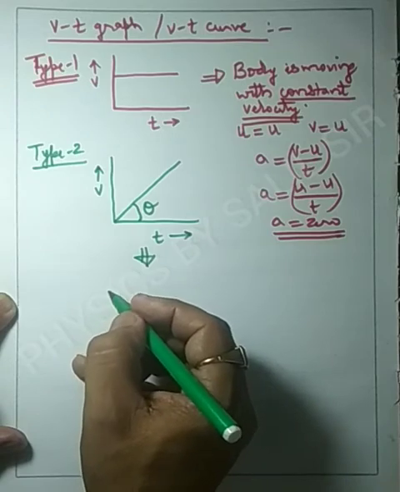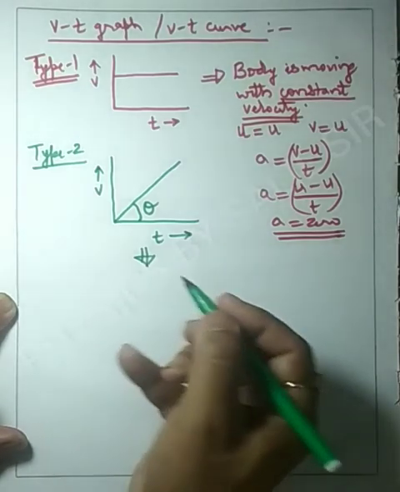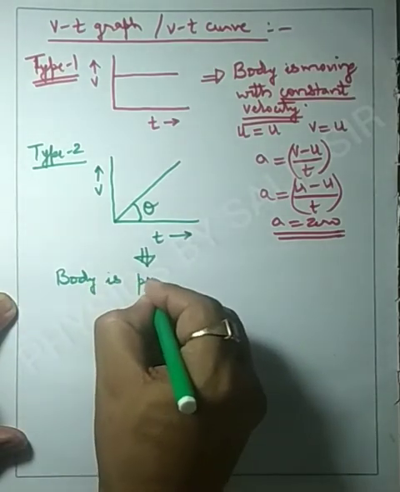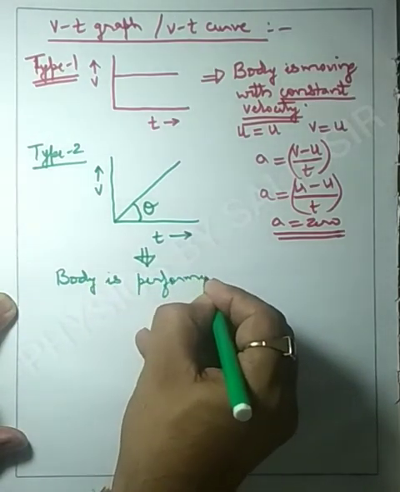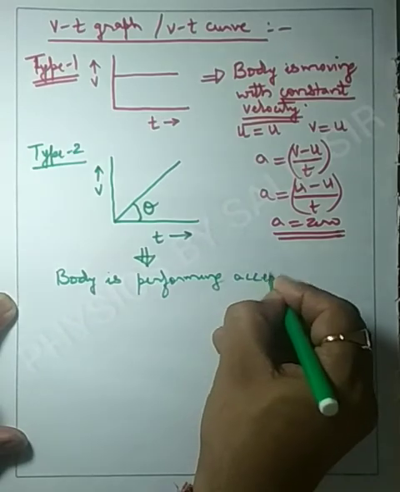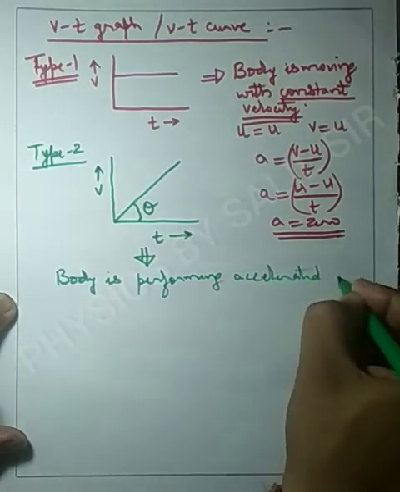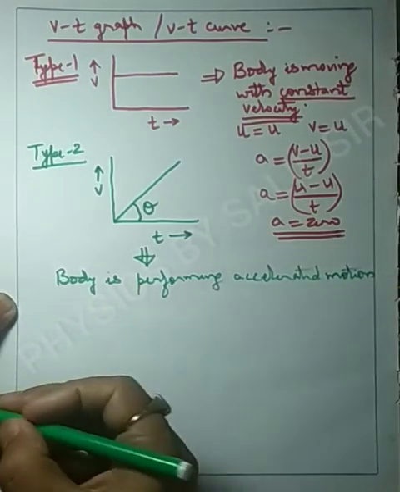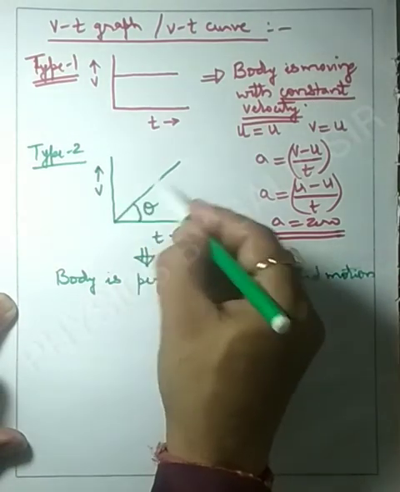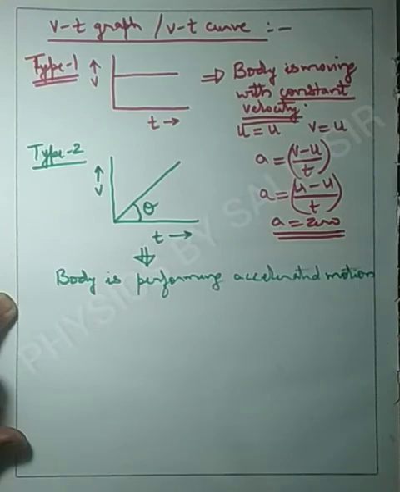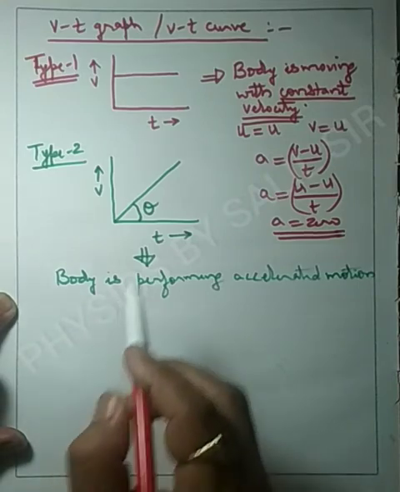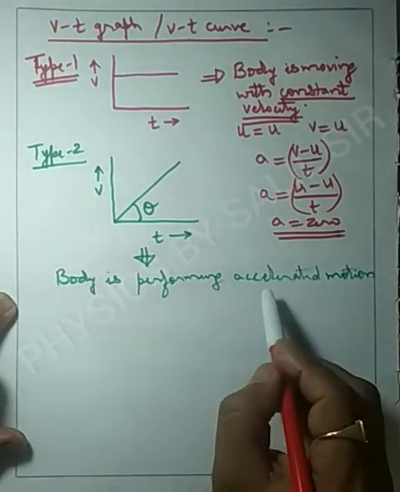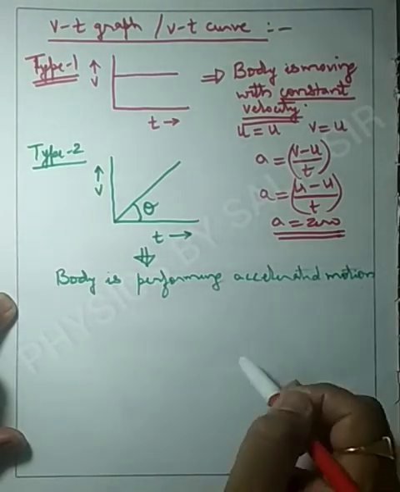This graph indicates that the body is performing accelerated motion, means there is change in velocity, and that's why we can see that the body is performing accelerated motion.